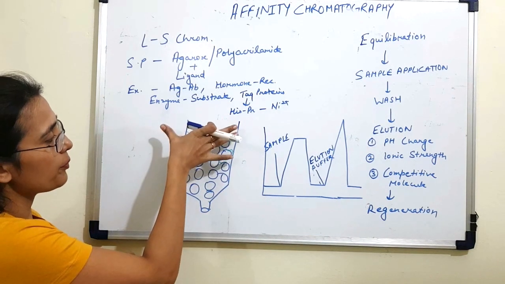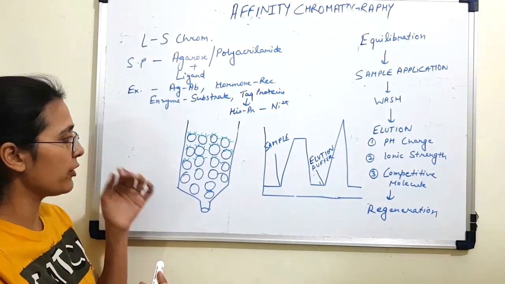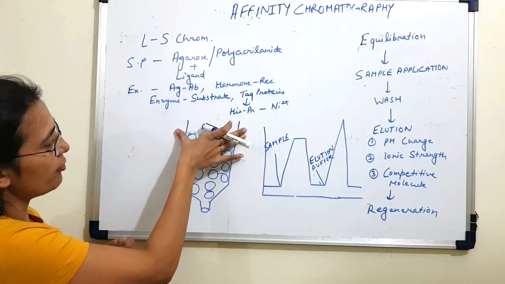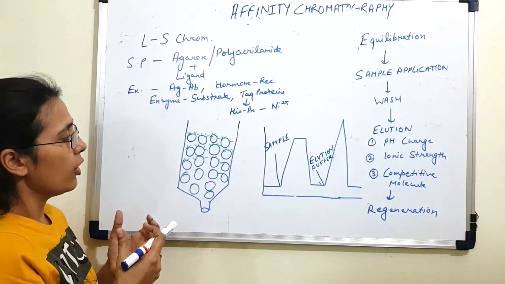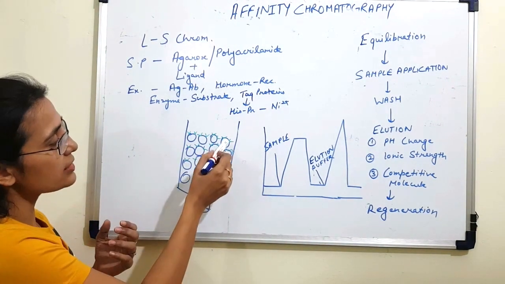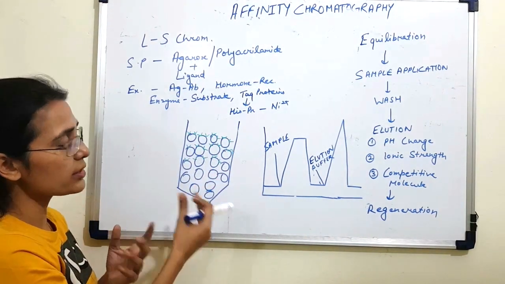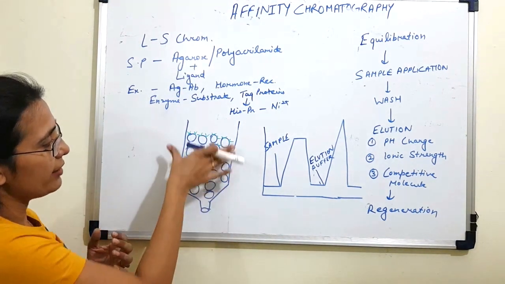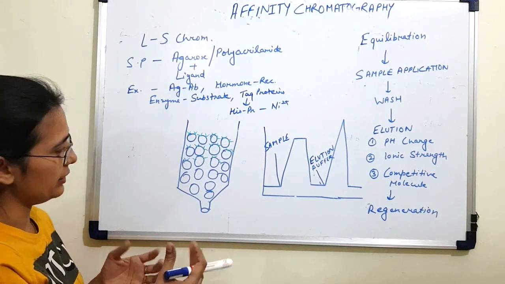Your sample, which consists of your biomolecule of interest and other proteins, runs through the column. The molecule which has the binding site for these ligands will bind to them, and the rest of the molecules present in your sample will leave the column through the void volume. The bound proteins can later on be eluted or separated.